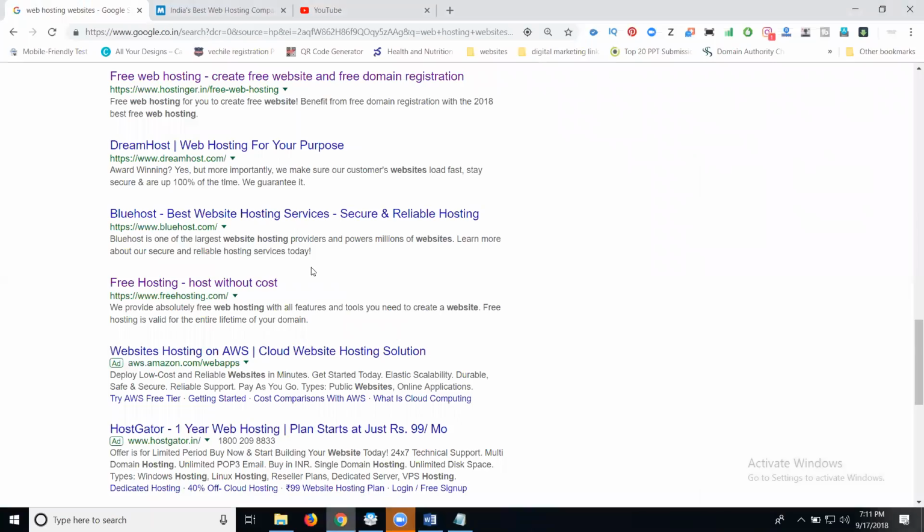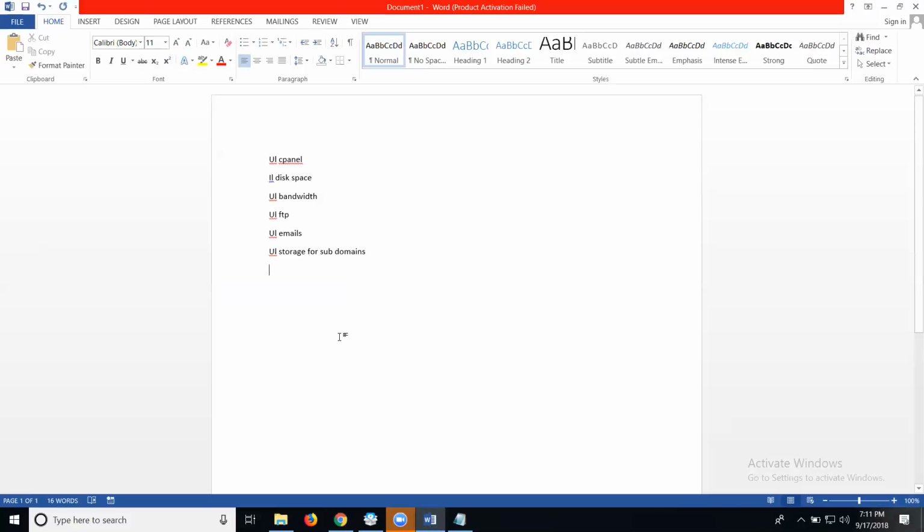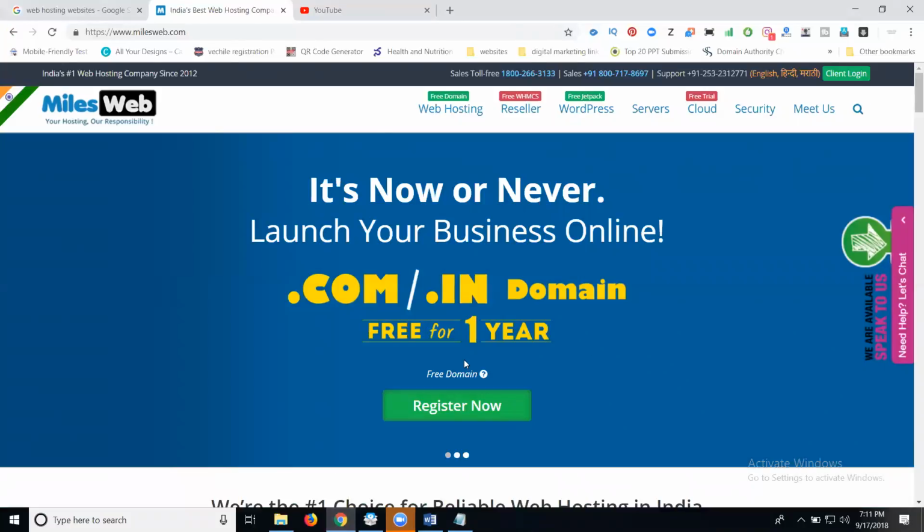So I can recommend one website called milesweb.com. This website provides SSL. Why? Because web hosting mainly requires SSL certification, that is, HTTPS. Without HTTPS, as per Google's rule, your website will be not secure. So SSL is mandatory. For this purpose, I recommend the milesweb.com website.